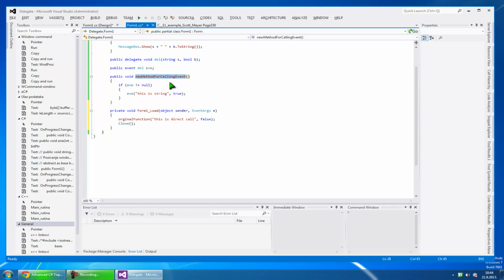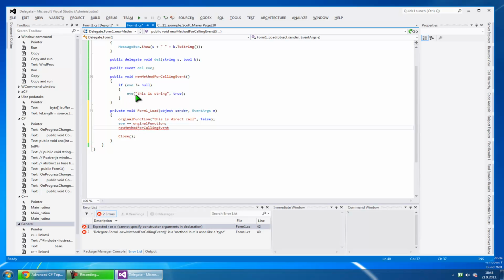I will have to call this method, but before that I will have to fill this event with the original function, just like this. And then after that I will call the new method which says, hey, if the event is not equal to null, it has the original function inside, then you call this.